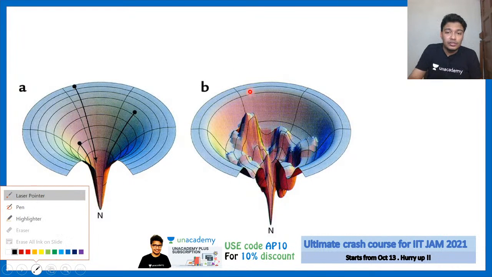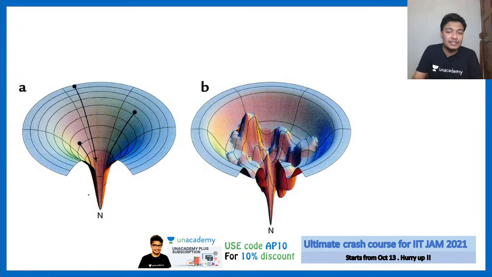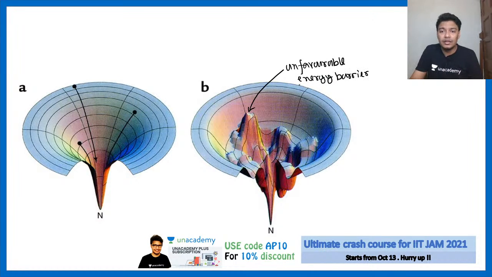These are unfavorable energy states, unfavorable energy barriers, I would say. This unfavorable energy barrier would prevent it from reaching the native state.